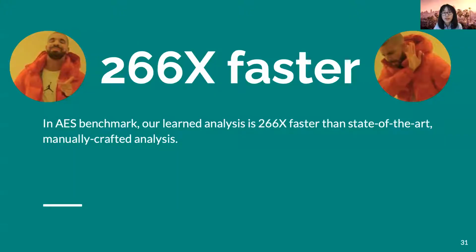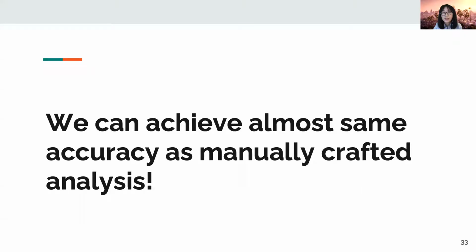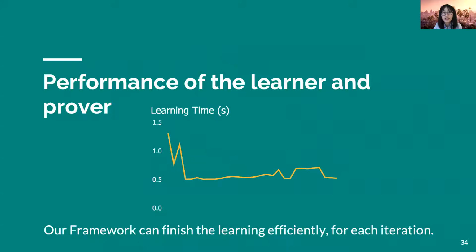In terms of the performance of the analysis, our learned analyzer is 266 times faster than the manually crafted analysis. In other benchmarks, the running time of our learned analysis is also much lower than the manually crafted analysis. In terms of the accuracy, we can almost achieve the same accuracy as the manually crafted analysis.